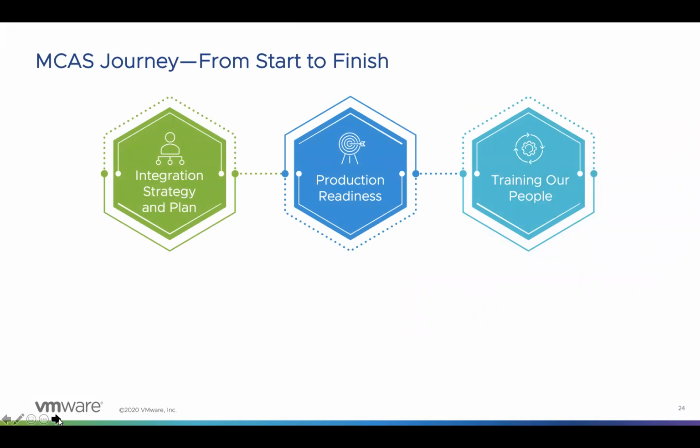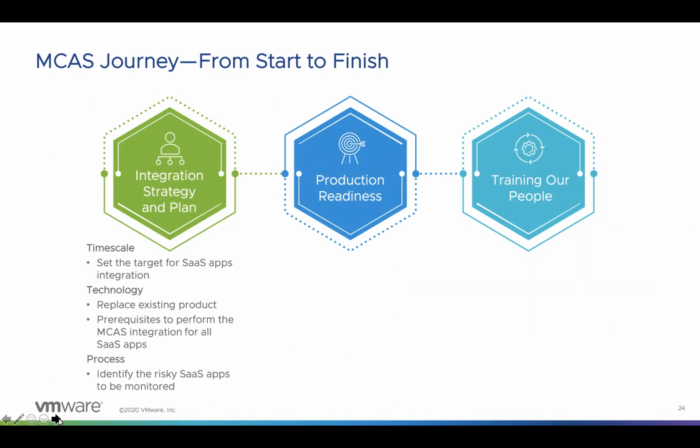In regards to integration strategy and plan, as we all know, planning is key to success. We have to set a time scale for the integration with the different cloud applications based on the priority set for these apps. We have to consider if there are any time constraints for implementing these integrations. Also, we have to check whether any incidents have been detected in the past for any of the cloud apps. If so, do we need to prioritize integration for those apps? All of this has to be considered in terms of time scale.